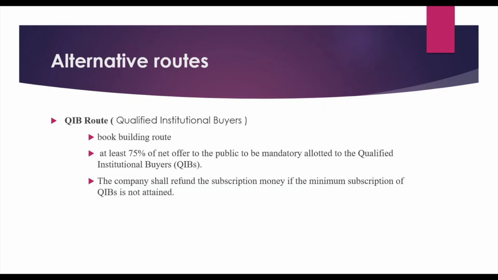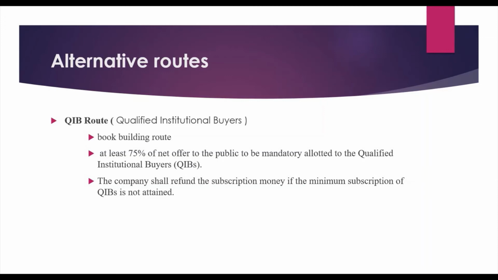Consider my share price is 10 rupees. Then I'll be initiating with a price range around an average of 10 rupees. That means 5 to 15 rupees. My share price can be between 5 rupees and 15 rupees. People who are interested in this price range will be bidding, and the offer price is determined only on the closing date. So that is one step.